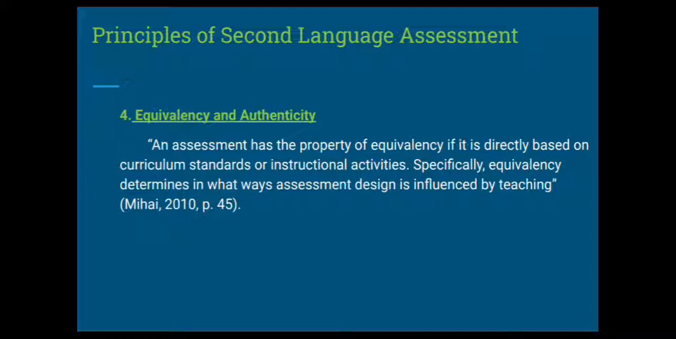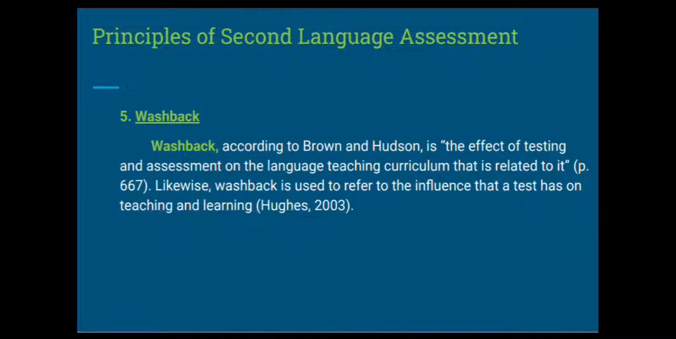Brown and Abeywickrama, 2010, provided characteristics of a test that has authenticity as follows. First, it has language that is as natural as possible. It contains items that are contextualized rather than isolated. It includes topics that are meaningful, relevant, and interesting. It provides thematic organization to items, such as through a storyline or an episode, and it offers tasks similar to real-world tasks. Next, we have washback.